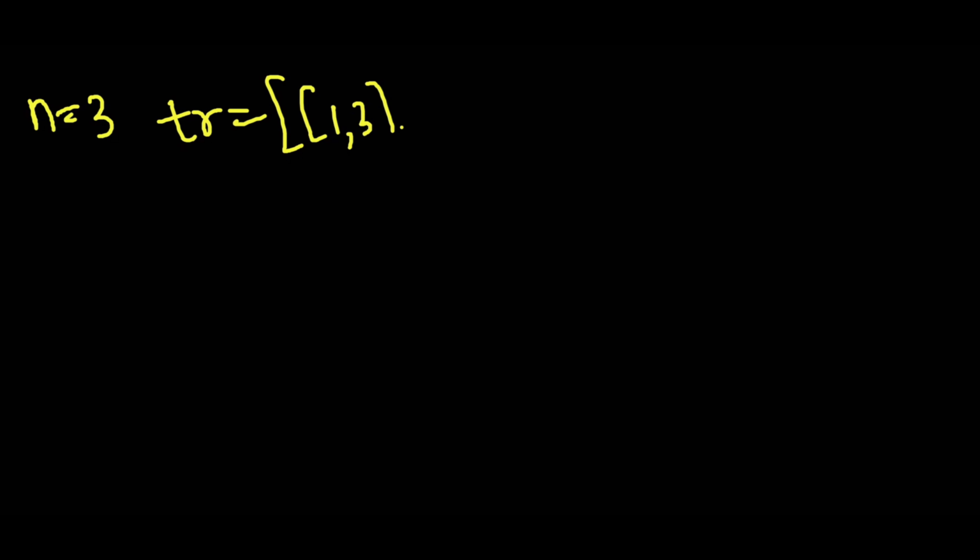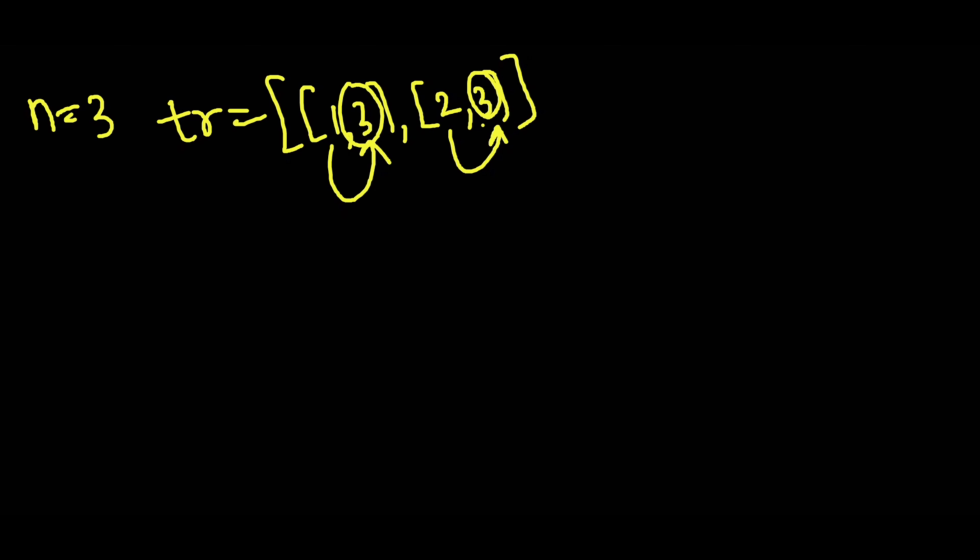Let's take an example to understand the problem. Let's take n equals 3 and trust array equals [[1, 3], [2, 3]]. Can we say that 1 is trusting 3, 2 is also trusting 3, and both 1 and 2 are trusting 3, which is common in both the lists. So can we say 3 is the town judge, as it is trusted by everyone in the town. So how can we solve this?